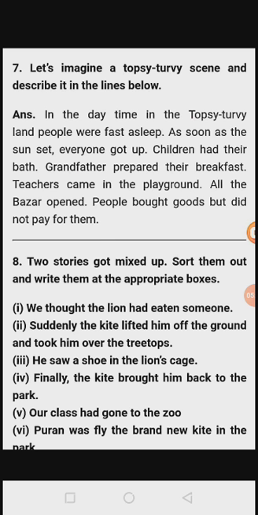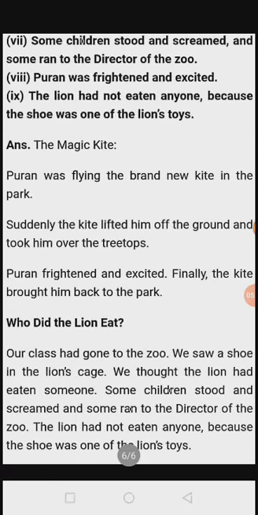Now we are going to find out the clues, because in these nine sentences we have to make them separate. Now we have two stories. One story is related to the kite and another story is related to the lion. The first story is related to the magic kite and Puran, and the second story is about the lion: did the lion eat someone? लॉयनने कुणाला खाऊन टाकलं.